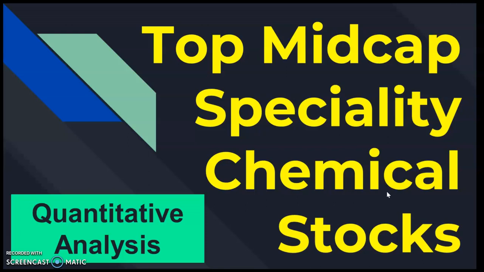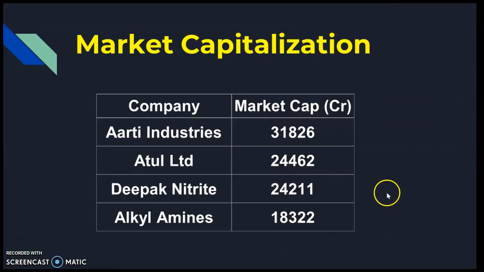So similarly, we are going to talk about top mid cap specialty chemical stocks here. Four companies we have selected for this analysis: Aarti Industries, Atul Limited, Deepak Nitrite, Alkyl Amines. The market cap for these four companies are the following: Aarti Industries about 32,000 crore market cap, Atul Limited about 24.5 thousand crore rupees, Deepak Nitrite similar 24.2 thousand crore rupees, Alkyl Amines 18,000 crore rupees market capitalization. So we are going to analyze these four companies based on several fundamental parameters.